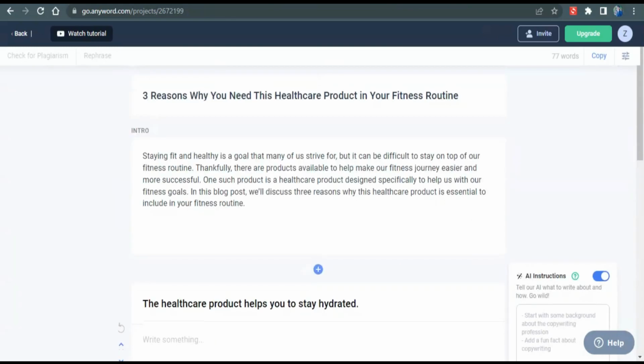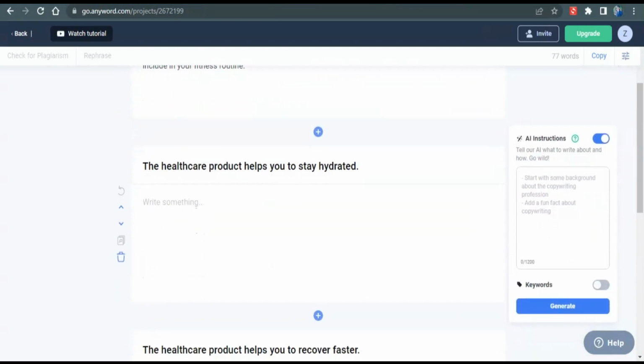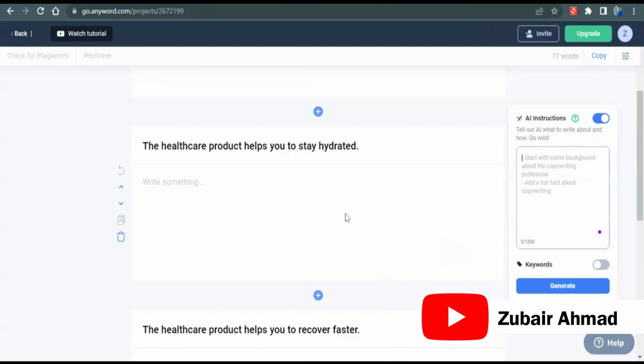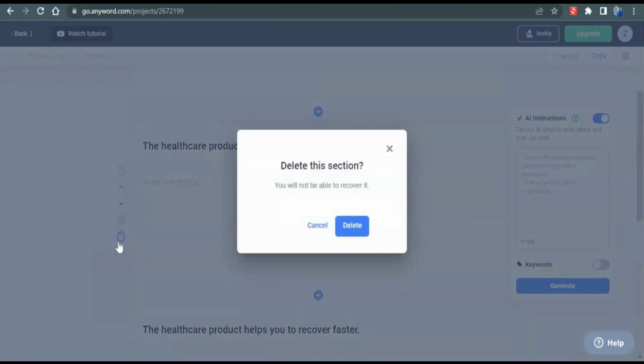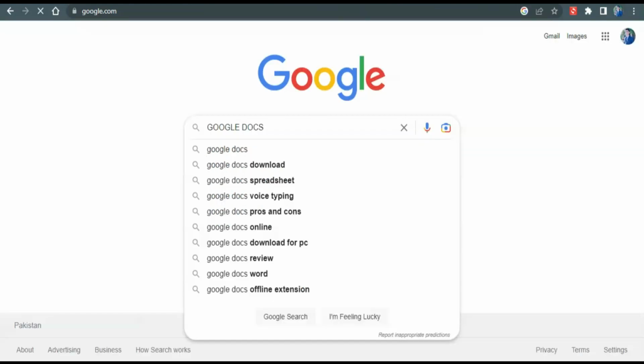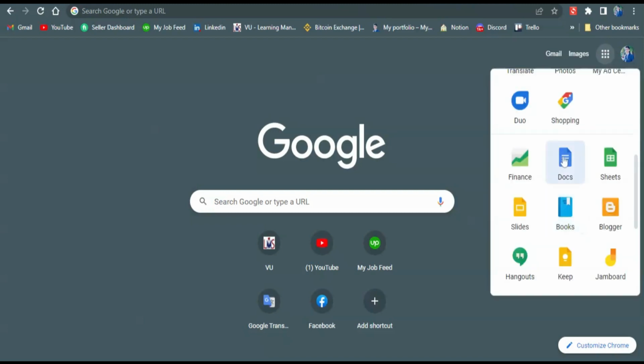Now you can see our article or blog post is ready, and it can also generate some other articles for us. Write some words here, and then you can click on generate, and it would spit out a beautiful blog for you. For the sake of this video, I'm going to delete this section for now, and then click on copy. Now head over to google.com and type Google Documents, or you can click here in Google apps, and then you can open Google Documents.